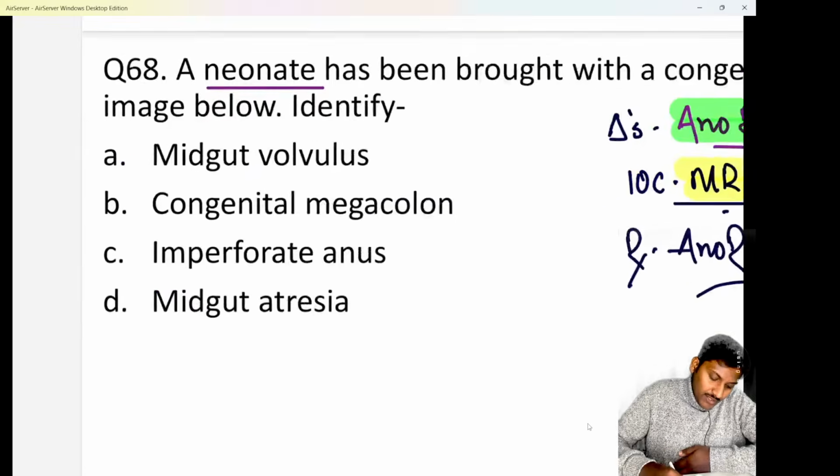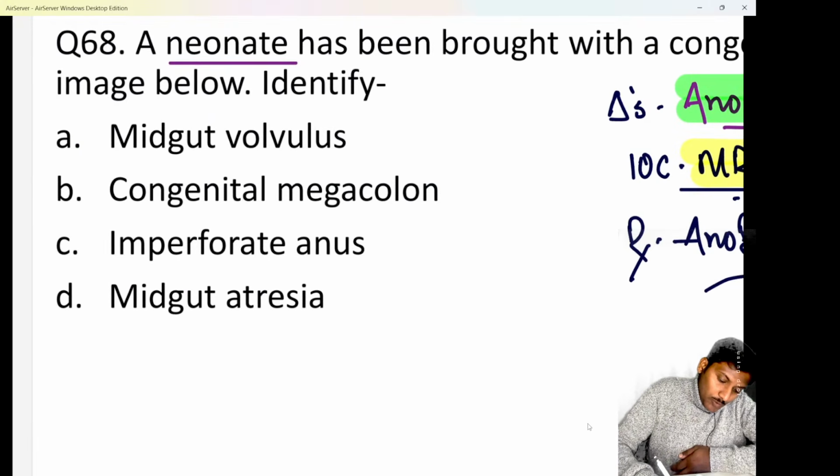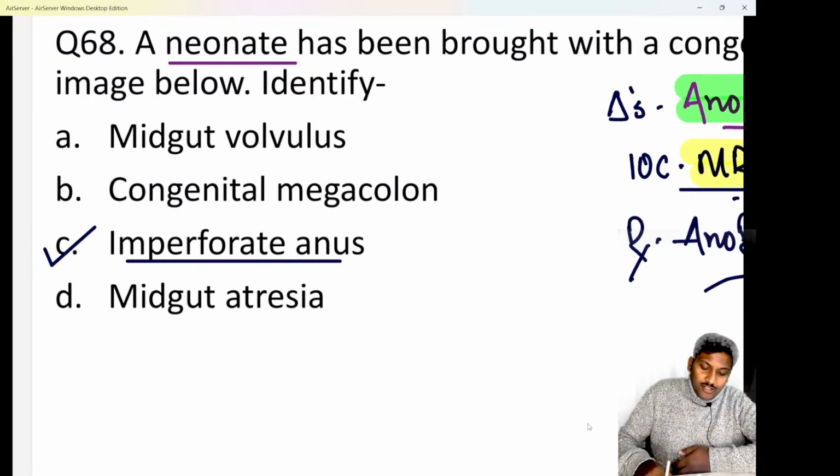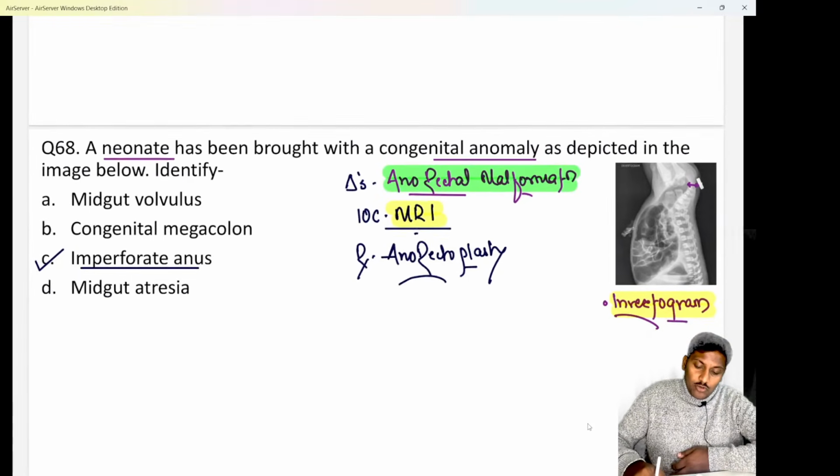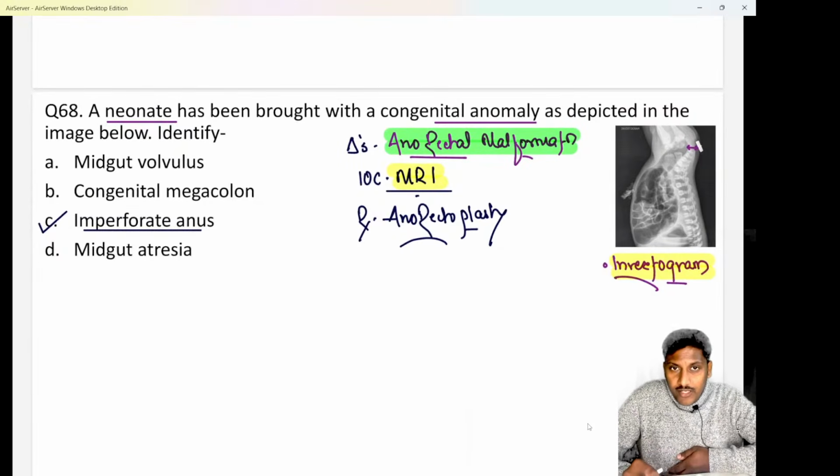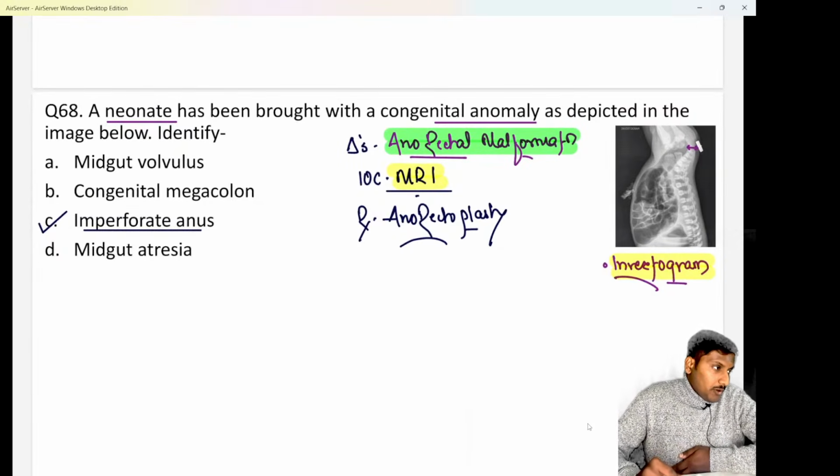Yes, all of you are right. Answer is most likely option C. That is a case of an imperforate anus. Meaning, the anal opening is not formed. And as the anal opening is not formed, we call it imperforate anus. That is the problem over here.